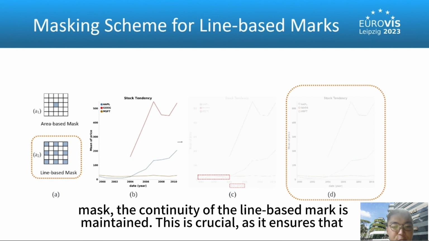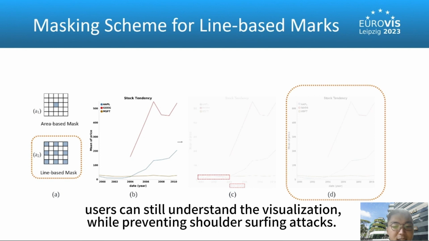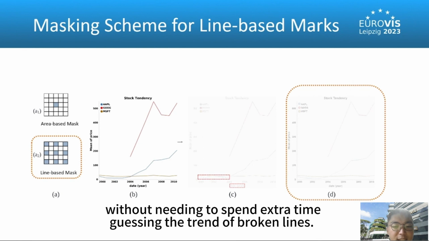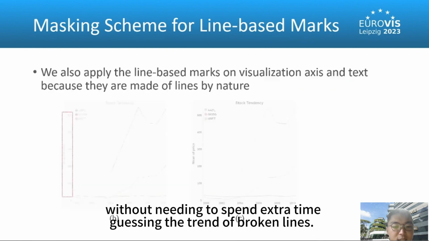This is crucial as it ensures that users can still understand the visualization while preventing shoulder surfing attacks. This continuity is essential because it allows users to quickly comprehend the visualization without needing to spend extra time guessing the trend of broken lines.